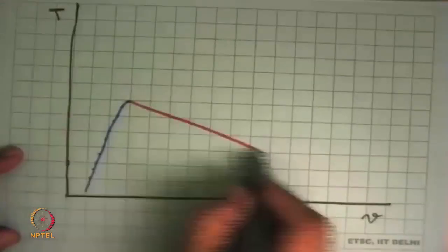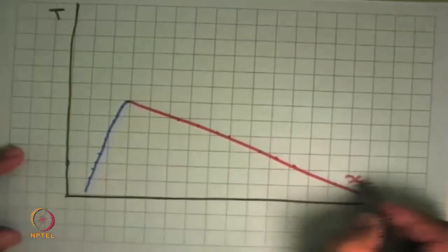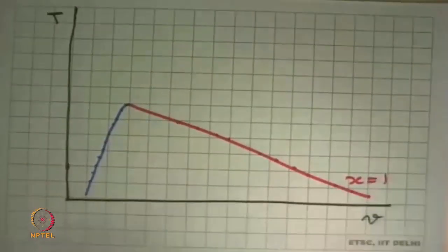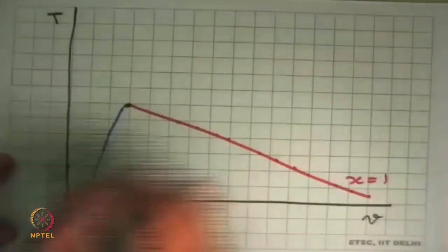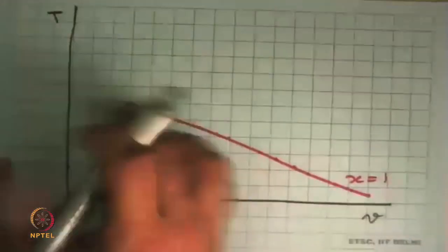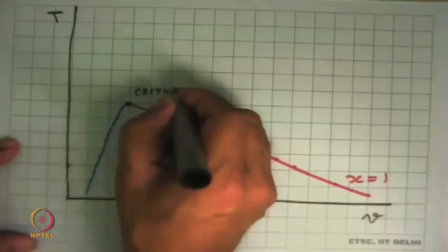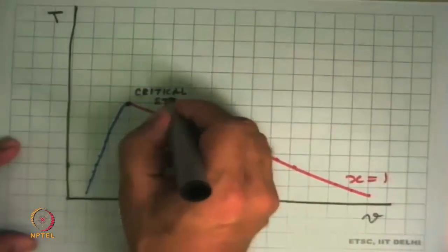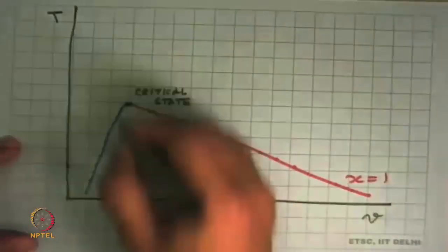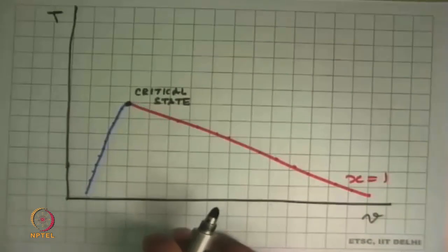And then we said that there is the other part of this line which goes there, where points on this, they represent dry saturated vapor. And we define one thing, which is this point here, as a point where the differentiation between vapor and liquid phase disappears, and all we are left with is one state. This is called the critical state. And all properties at the critical state for a given substance are unique. They are just listed out separately.